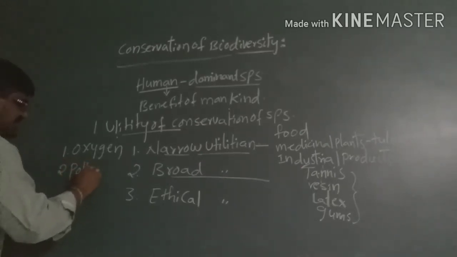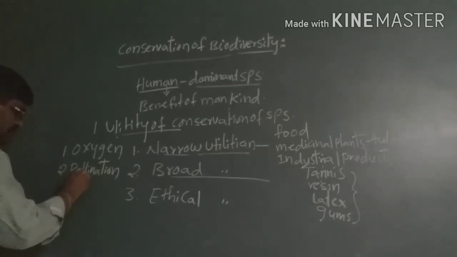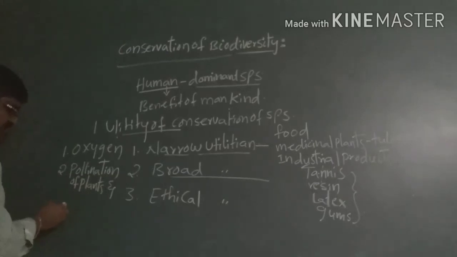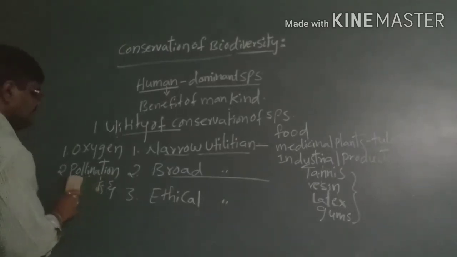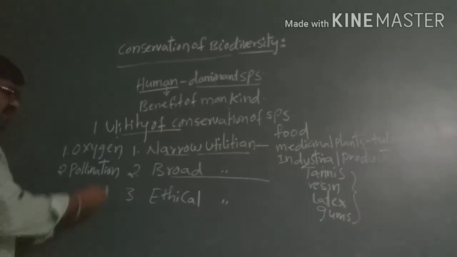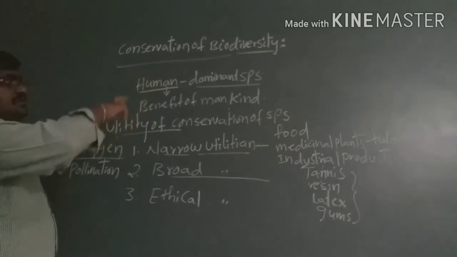Here pollination takes place. So these are the two factors where we get the broad utilization by the conservation of